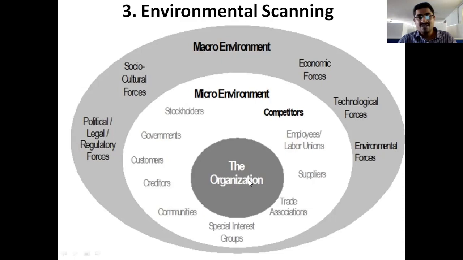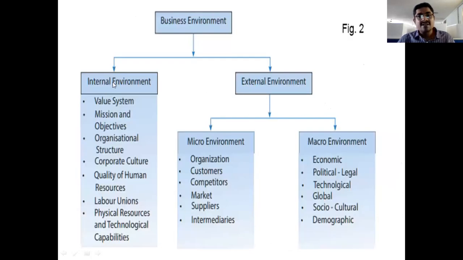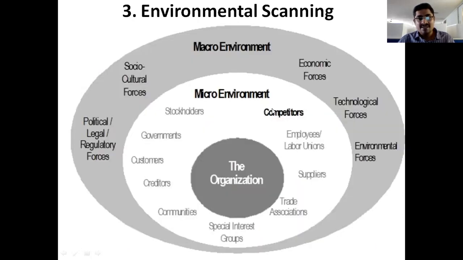In this organization, we have two types of environments. The first one is the internal environment and the second one is the external environment, right? In the internal environment, the organization itself, simply who runs the company, including the company owners to the company attendants, all employees and employers, come under the internal environment.